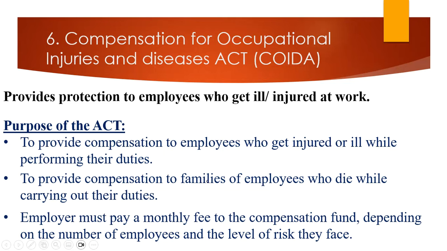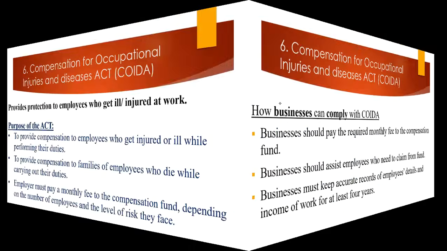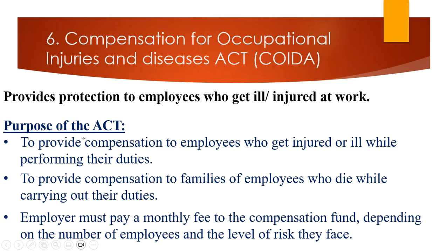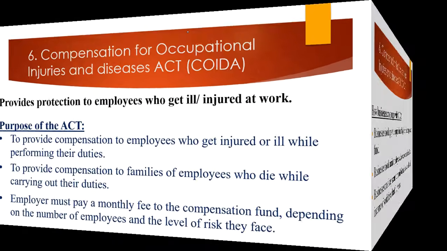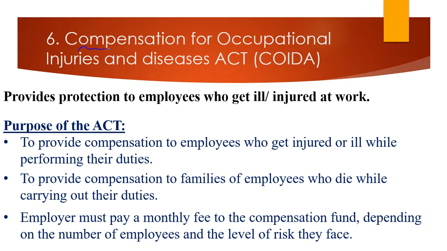Number 6, the 6th act is the Compensation for Occupational Injuries and Diseases Act. So if you contract an illness at work or you get injured at work, you will get compensation. Remember, compensation refers to a money award. So you'll be compensated if you contract an illness at work or you get injured at work. So what's the purpose of this act? The purpose of this act is to provide compensation to employees who get injured or contract illnesses while they are at work.